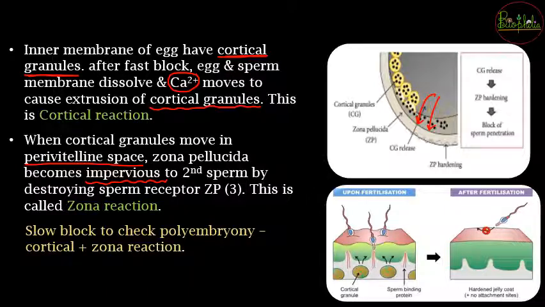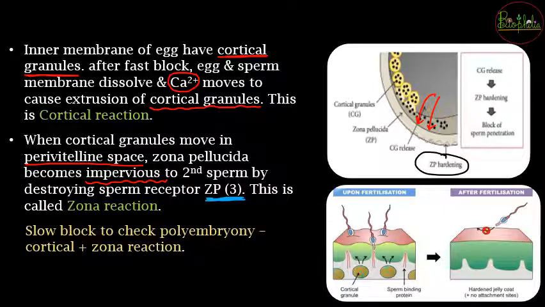So you can also see in the diagram that once the cortical granules come out in the space, the ZP, that is zona pellucida, is going to become hard enough. और वो जैसे ही hard हो जाएगी, because of the hardness, what is going to happen? The receptors जो थे, that are going to get destroyed.